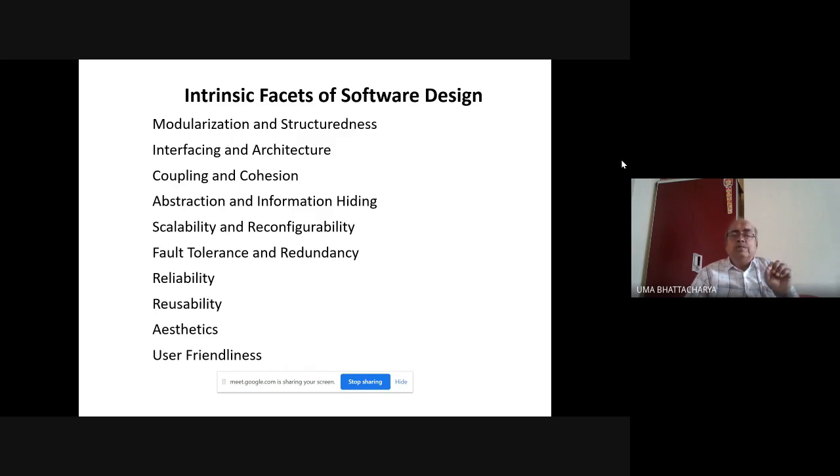Of course, this has some relationship with parameter passing, call by value, call by reference, call by name. Again, you must have studied in compiler design.